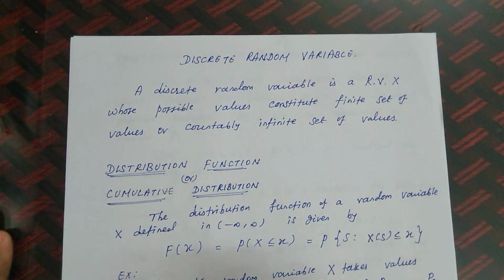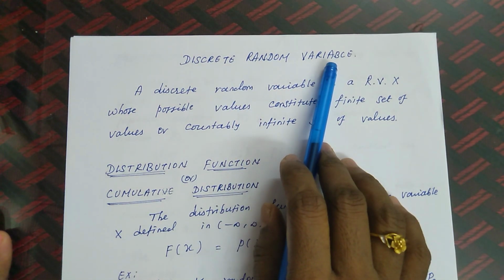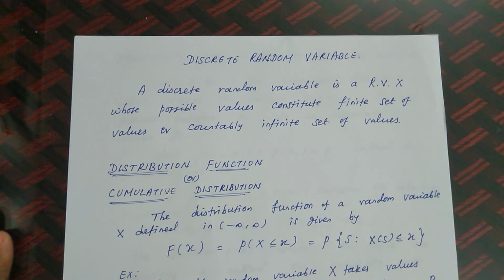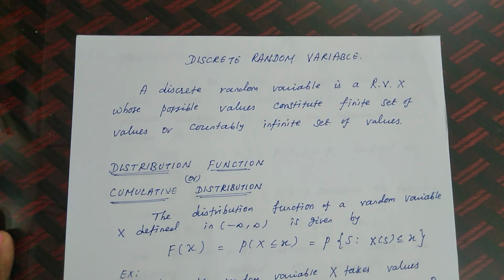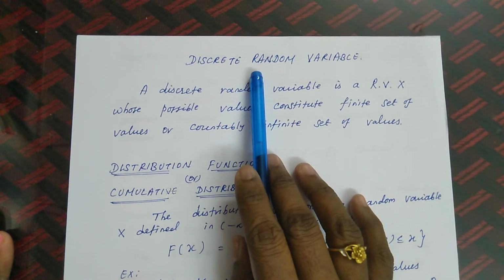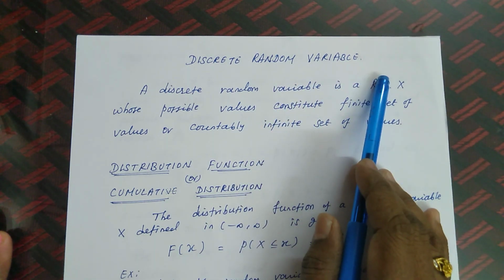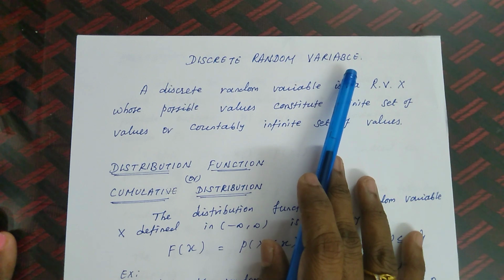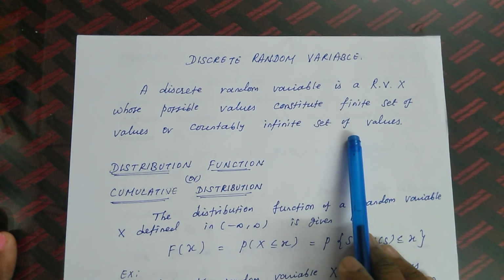Today we are going to discuss discrete random variables. In the previous lecture video we discussed what a random variable is. After that we looked at the types of random variables: one is the discrete random variable and the other is the continuous random variable. Today we are going to discuss the discrete random variable. When can we say that a random variable is a discrete random variable?